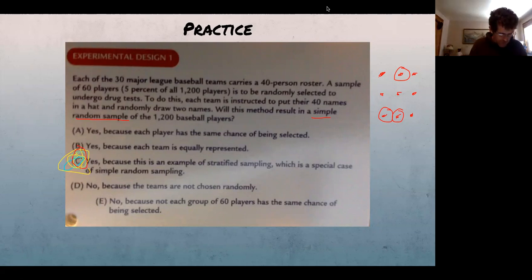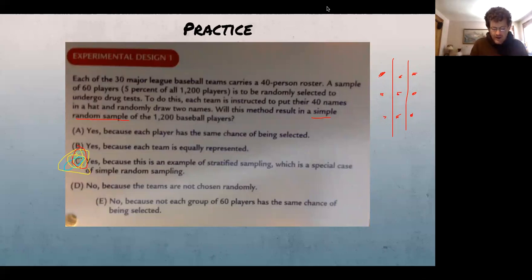Now I'm going to split it up a different way. Oops, I got rid of the dots. I don't know how I got rid of the dot without getting rid of the circle. But anyways, now in this case, these are going to represent baseball teams. And now I'm going to randomly sample 1 from each team. So 1, 2, and 3. All right. Now, no matter what, I had to have 1 from each team. I know that's not what the scenario said, but I'm simplifying it.